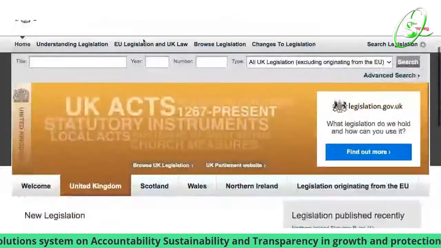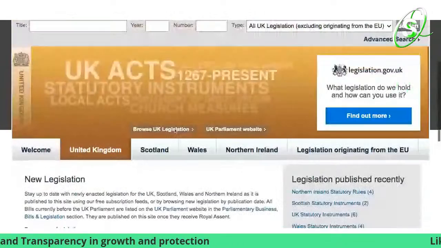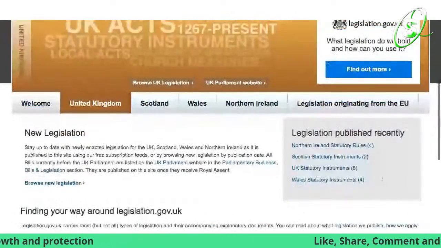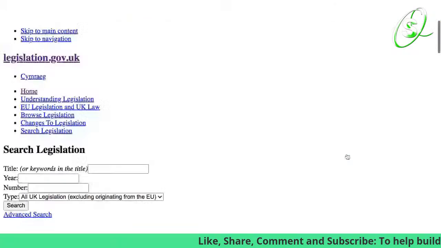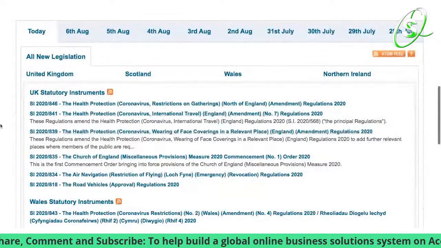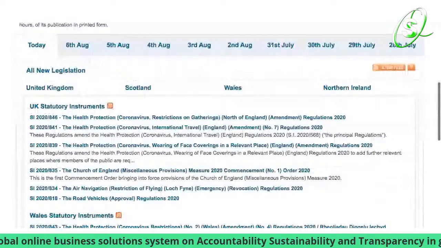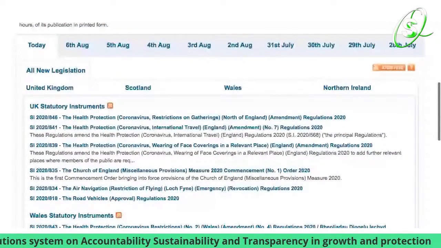We're going to go down to the legislation published recently, click on this and see what's happening. We have 6 new pieces of legislation, some parliamentary business, and we're going to go through them.